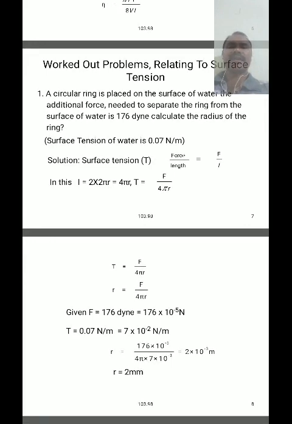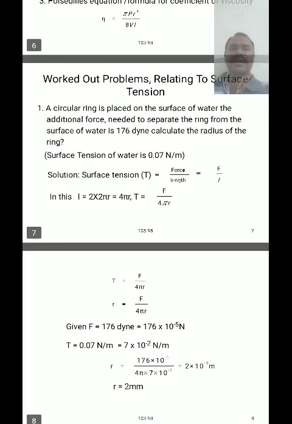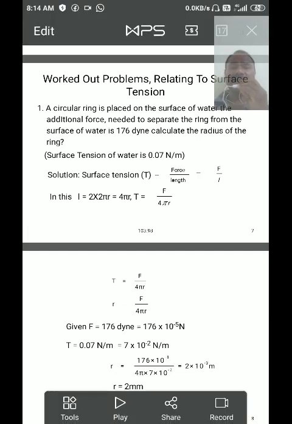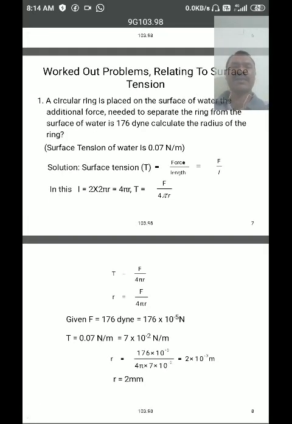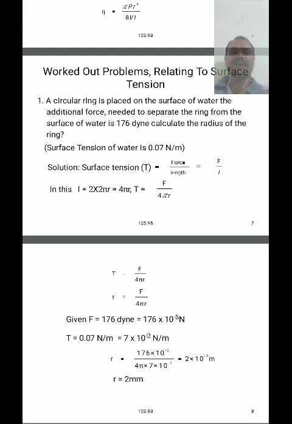A circular ring is placed on the surface of water. Once again, a circular ring is placed on the surface of water. The additional force needed to separate the ring from the surface of water is 176 dyne. Calculate the radius of the ring. The surface tension of water is given as 0.07 Newton per meter. The solution: surface tension is force by length, that is F by L.